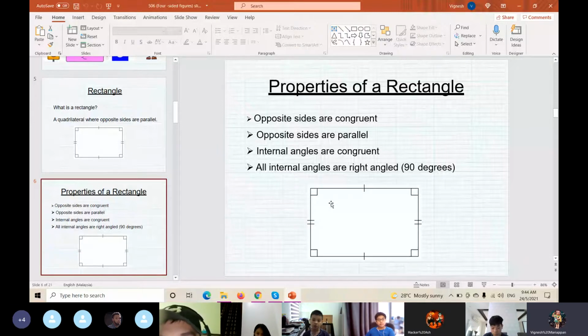So the total of the degrees for this quadrilateral is, who can tell the teacher? 360. Very good. 360 degrees, no more, no less. Exactly 360 degrees.